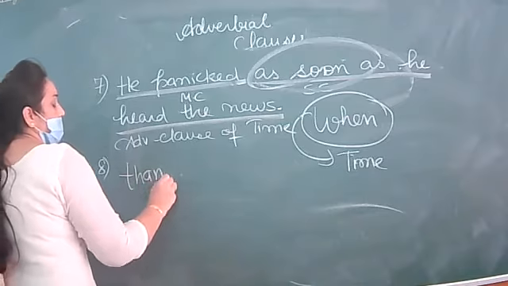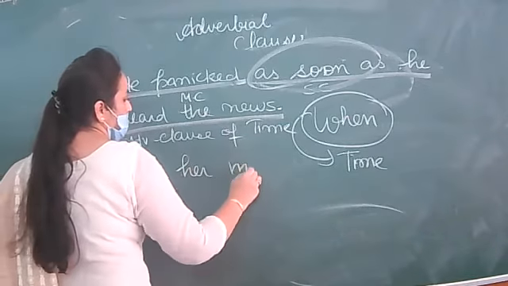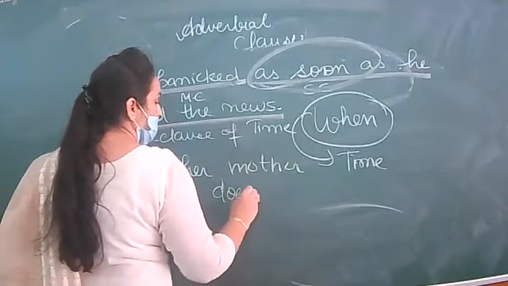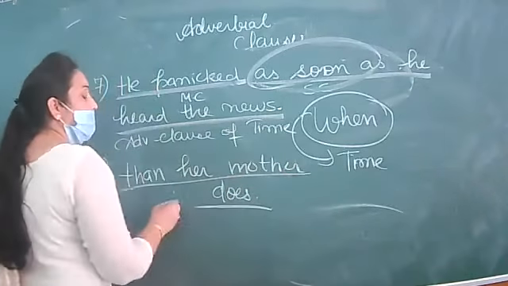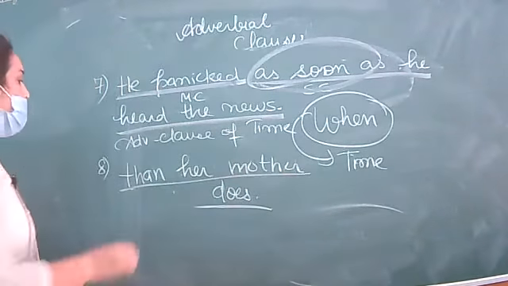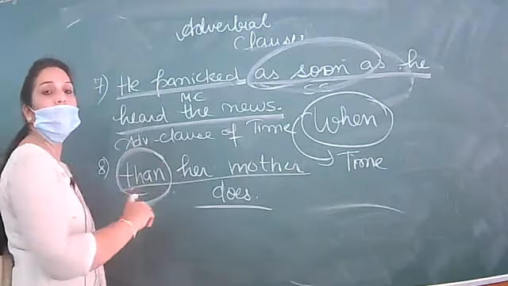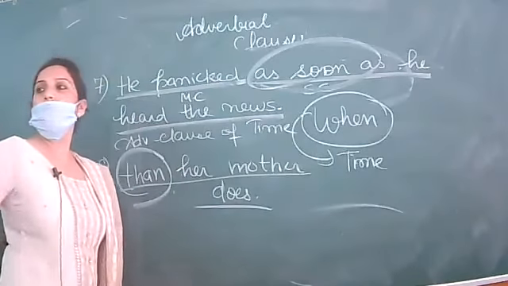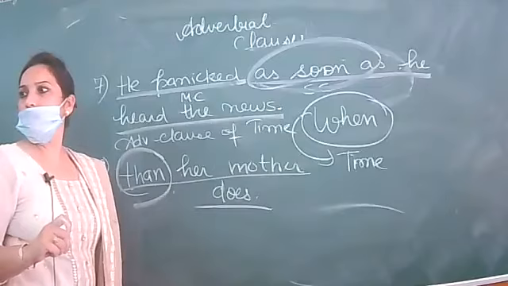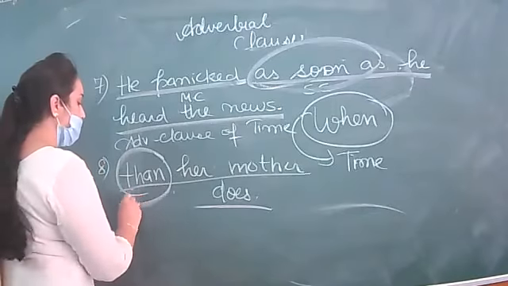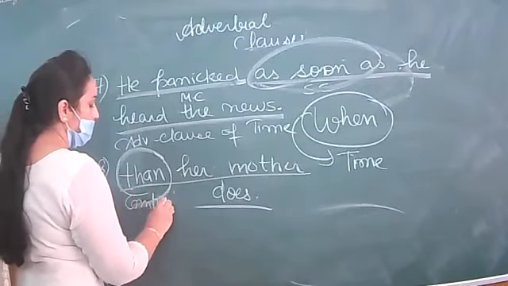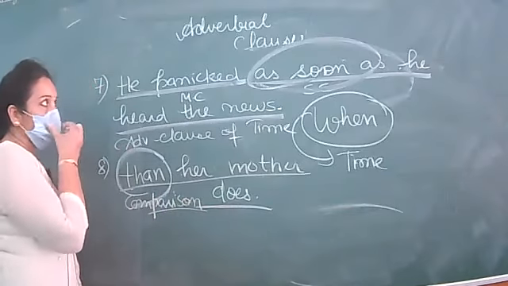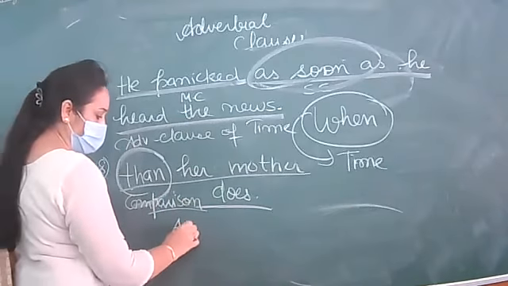The word than is used for making comparison. She is richer than you. She is bigger than you. So the word than is always used to make comparison, so what clause will this be?